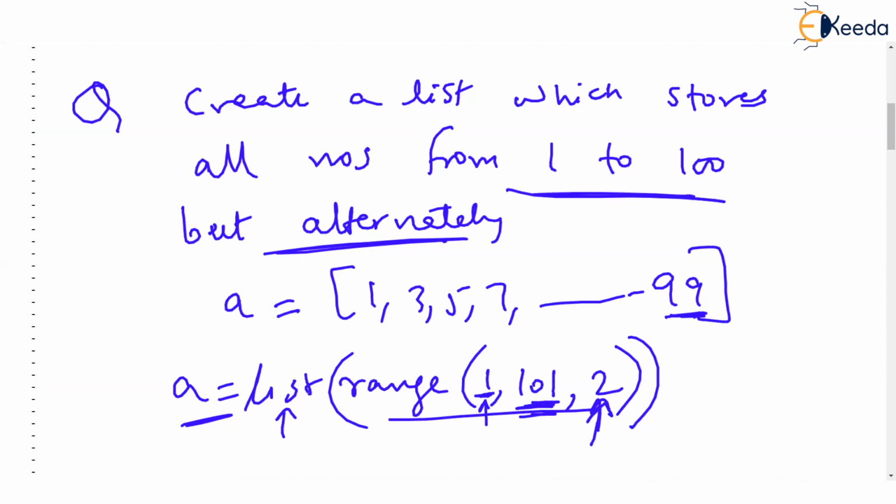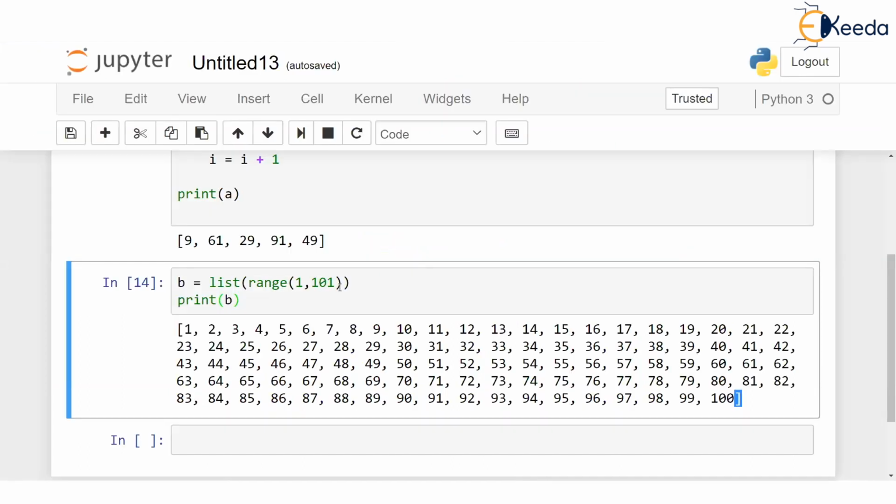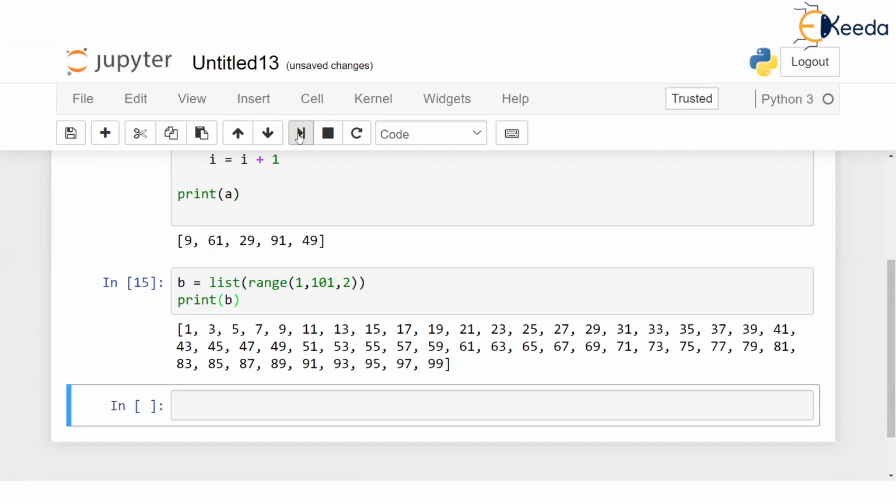Let's go back and prove this. So if I say B is list of range 1 comma 101 comma 2 and print B, a list of all numbers with alternate values between 1 to 100. I hope you got this. So two ways to create a list. You either write square bracket yourselves and then give the values. Otherwise, you can use list constructor. And inside that list constructor, in some way give some values.